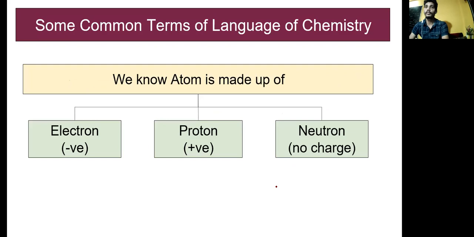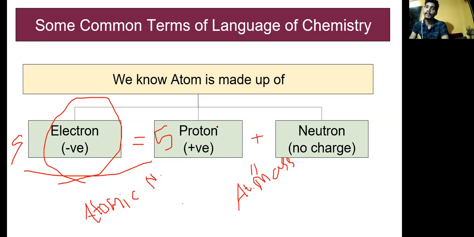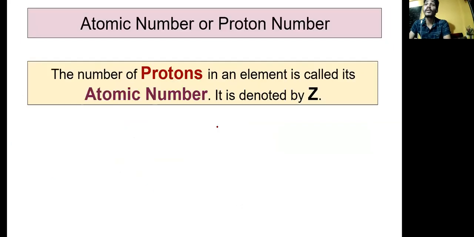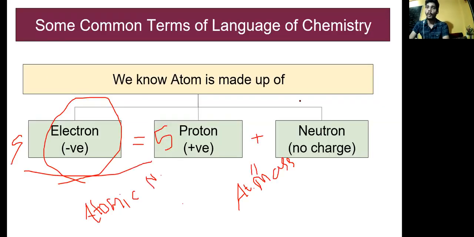Atoms are made of parts: electron, proton, and neutron. Atom is made up of electron, proton, and neutron. These particles are responsible in the case of atom. So when you talk about the atom, proton and neutron, how many are there? We have done that.